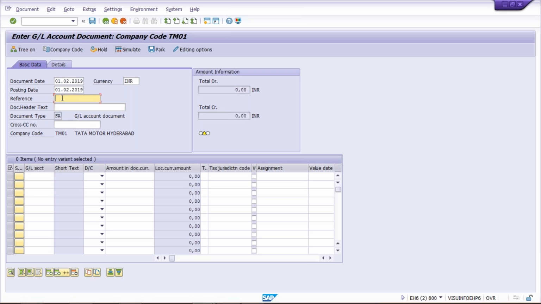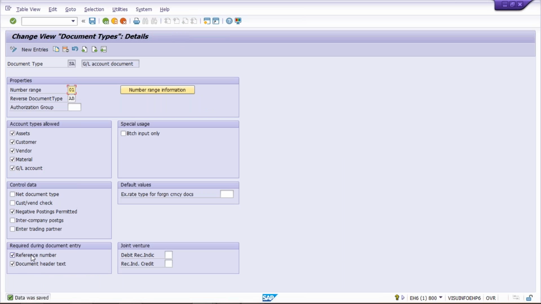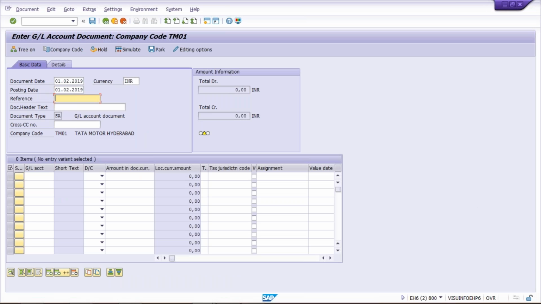So these two fields are going to be controlled by what? They are going to be controlled by the document type itself. If I apply a check mark, then what is happening? Look here, required during document entry. It means these fields become required entry, in the sense mandatory. If you don't enter any details and press enter, the system is going to throw an error.